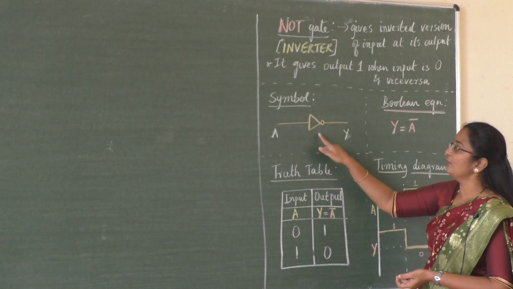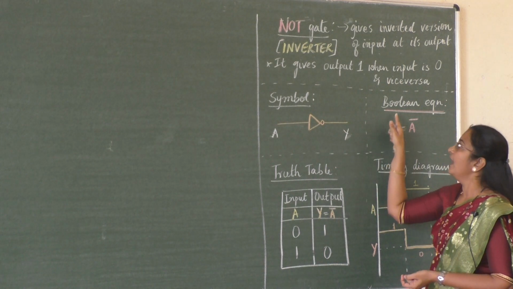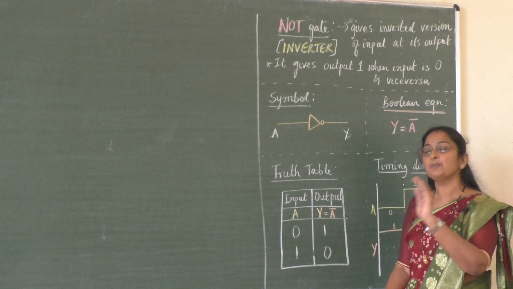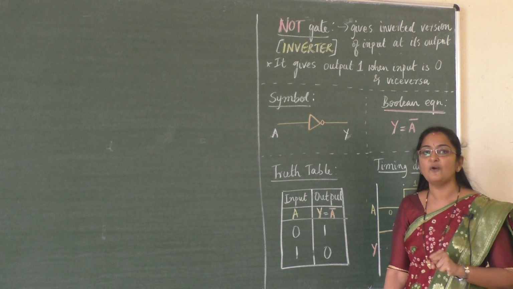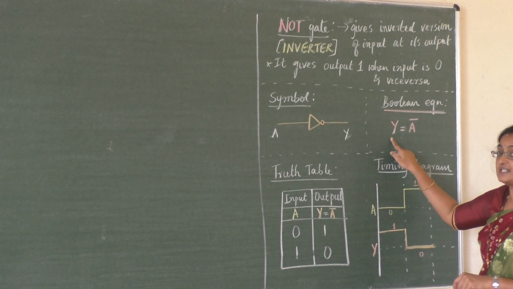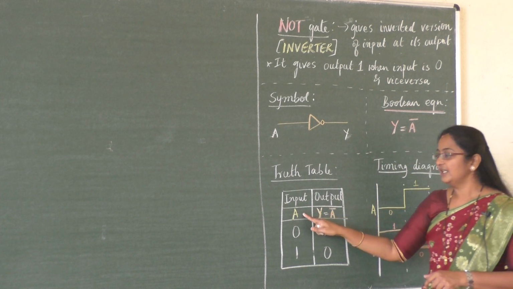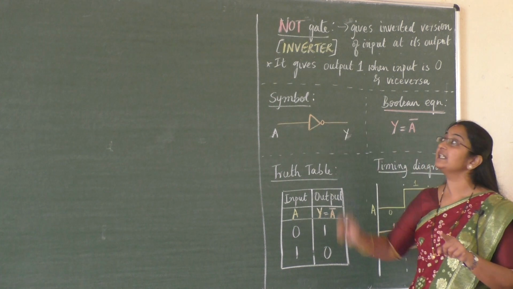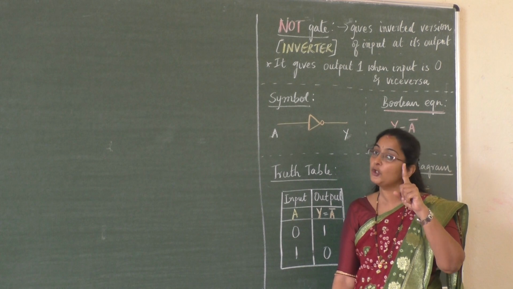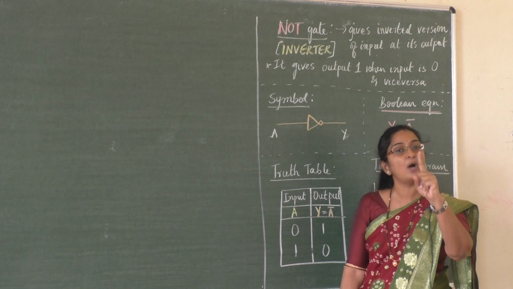Now here the symbol of NOT gate is like this. You can note it down, students. Already in the last class it's over. And the Boolean expression, the logical relationship between input and output, is expressed with the help of a logic equation, that is called a Boolean equation. It is represented as Y equals A naught, or A bar. And the truth table. One more very important thing in the case of NOT gate: gates can have any number of inputs but the output should be only one. But NOT gate's speciality is it has only one input and one output.